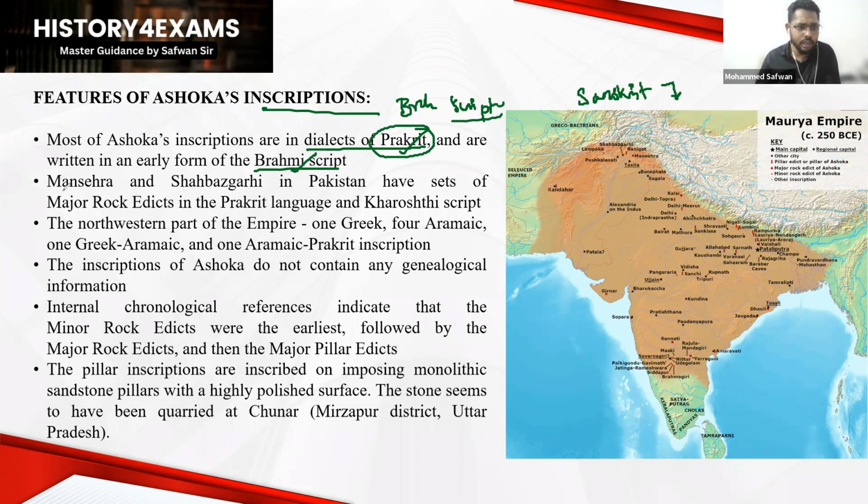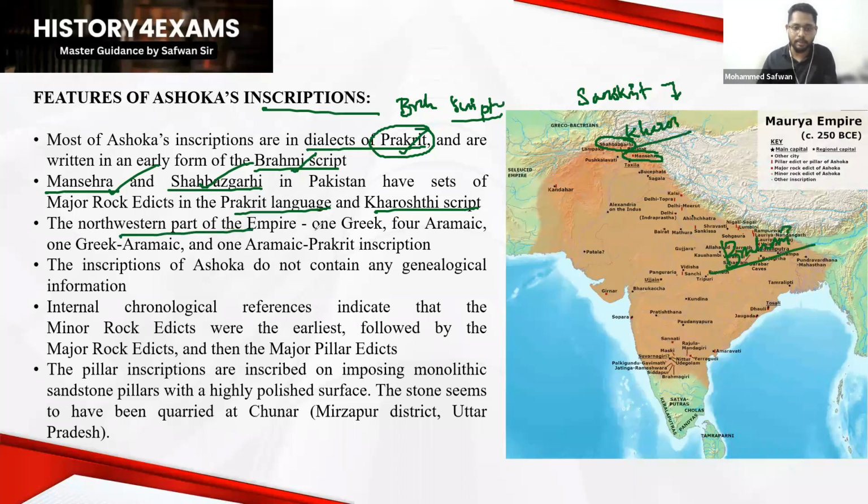And we have Mansehra and Shahbazgarh in Pakistan, two locations. Just look here: Shahbazgarh and Mansehra, in Pakistan. They have certain major rock edicts in the Prakrit language and Kharoshthi script. So in the northwestern part of India, we can see the Kharoshthi script. Otherwise, in the other regions, we can see the Brahmi script. We are talking about the different types of scripts used in Ashoka's inscriptions.